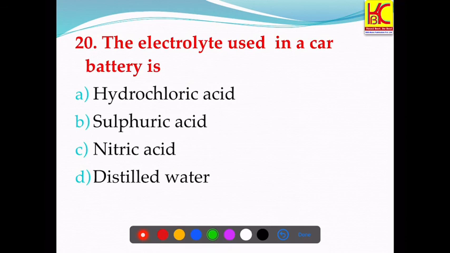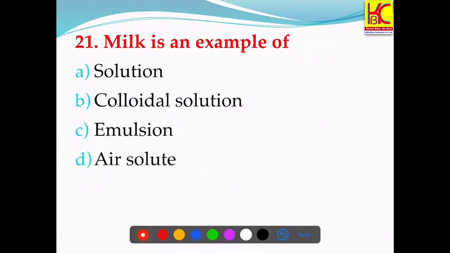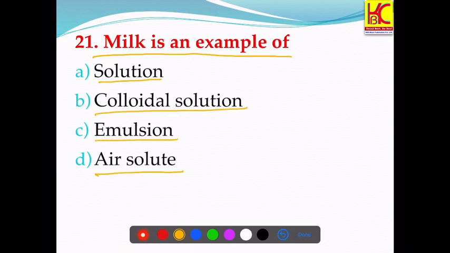Question number 20. The electrolyte that is used in a car battery is. Which among the following is used as an electrolyte in car battery? So H2SO4 is used as an electrolyte in car batteries. Sulfuric acid. B is the right answer. Question number 21. Milk is an example of solution, colloidal solution, emulsion, air solute. So milk is an example of emulsion.